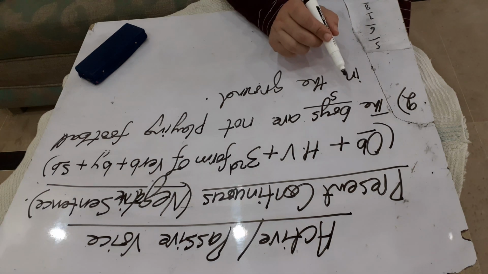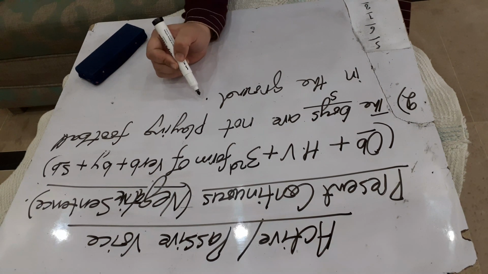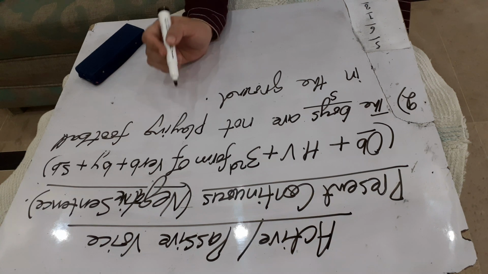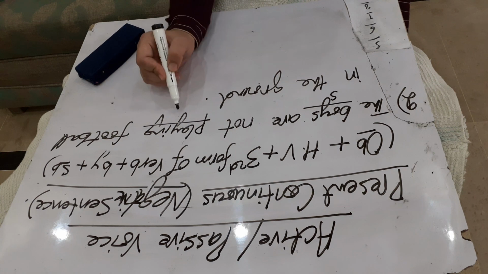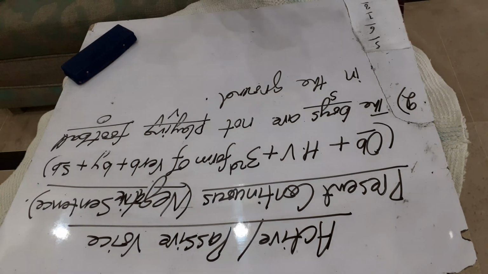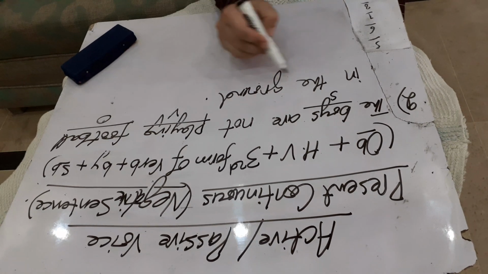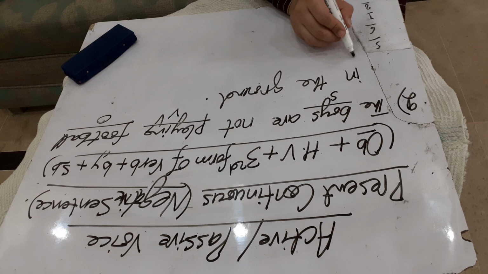First of all, what will we do? We will divide the active voice into subject, verb and object. Boys is the subject, playing is the verb, football is the object. Okay. Now put all these words according to this formula. Now football.